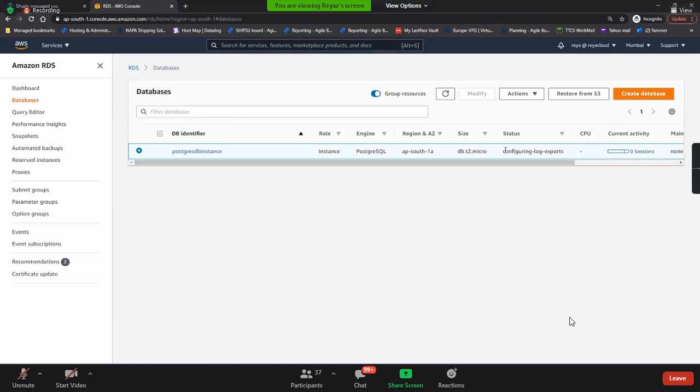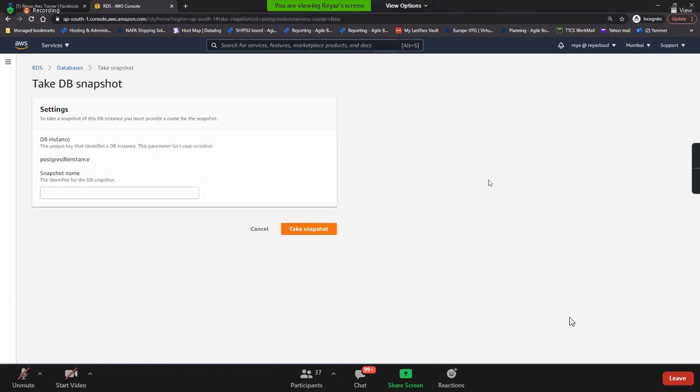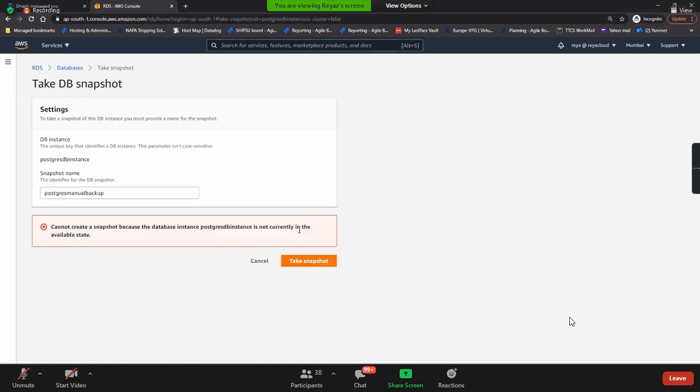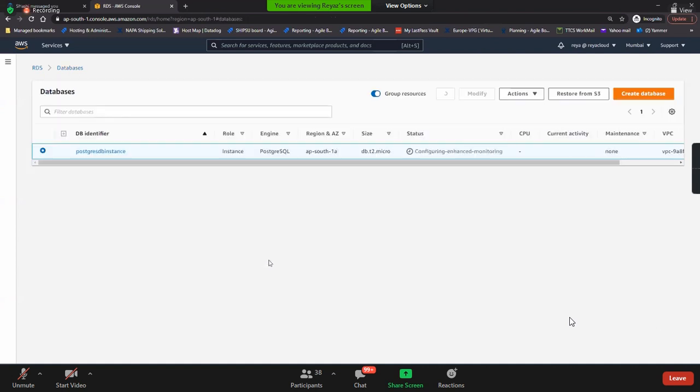Can we take a backup of this meanwhile? Yeah, let's take a backup. Take a snapshot. This is a manual backup, right? So I'll just take a snapshot. Postgres manual backup. Take snap. It's currently not in available state. Let's wait for it.